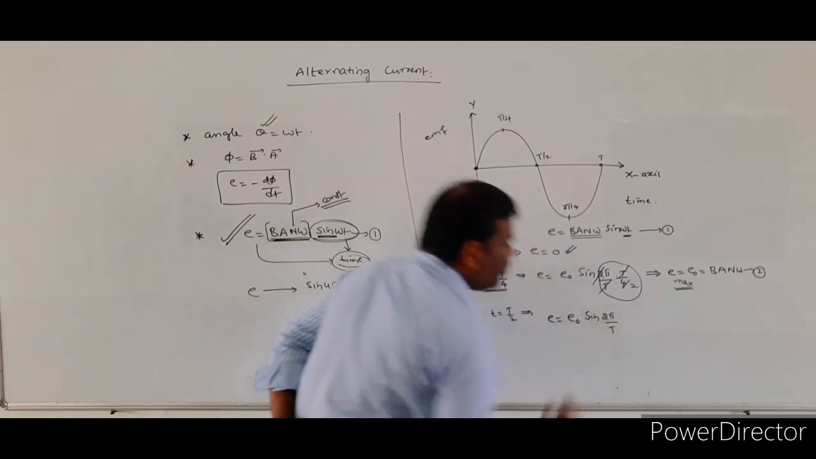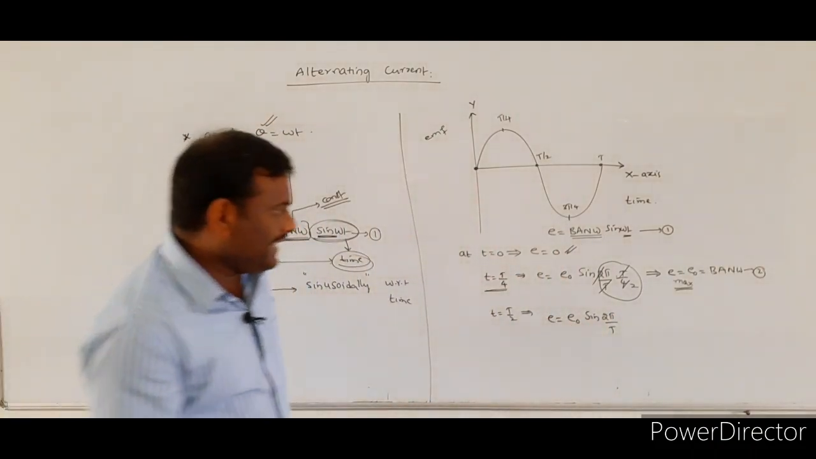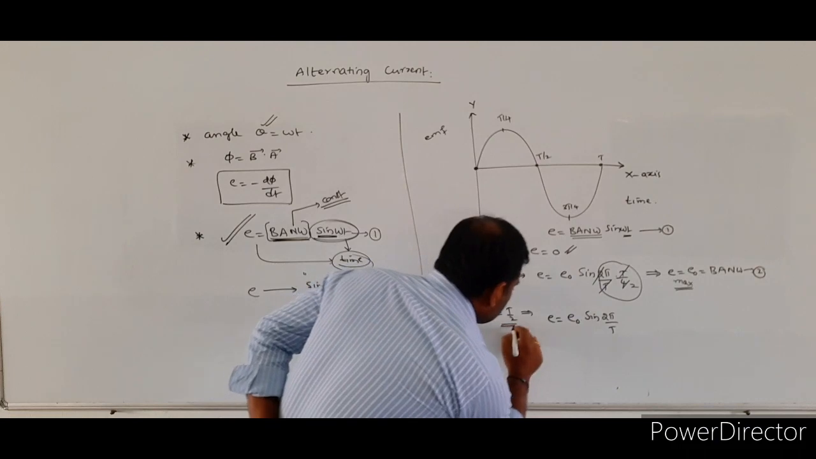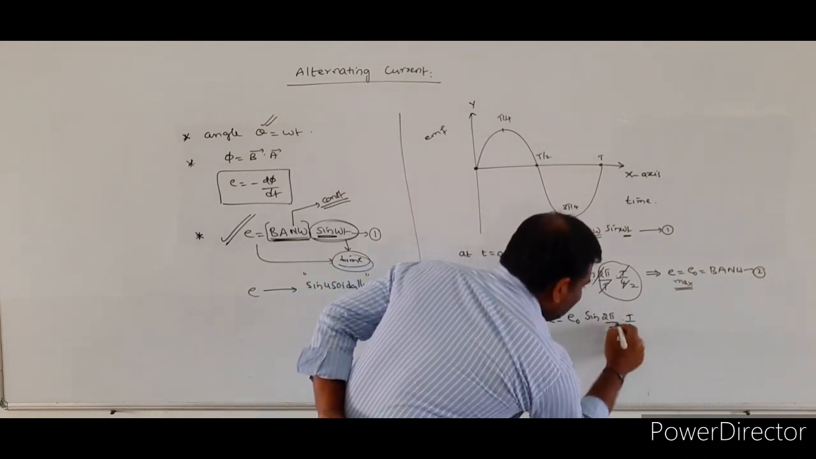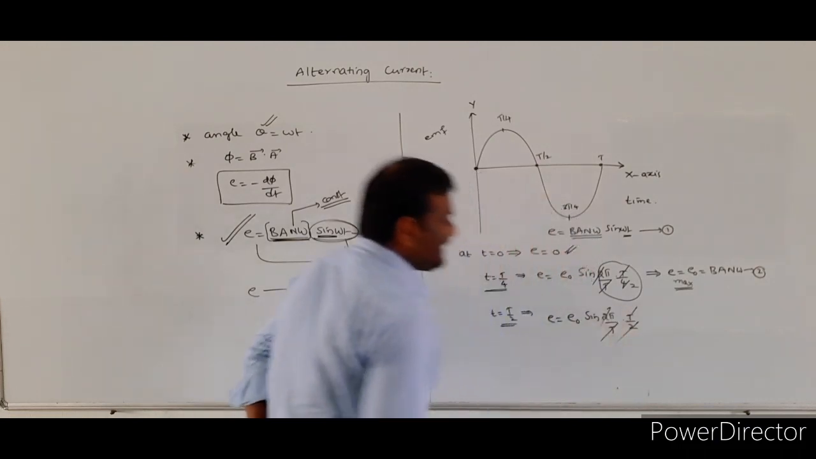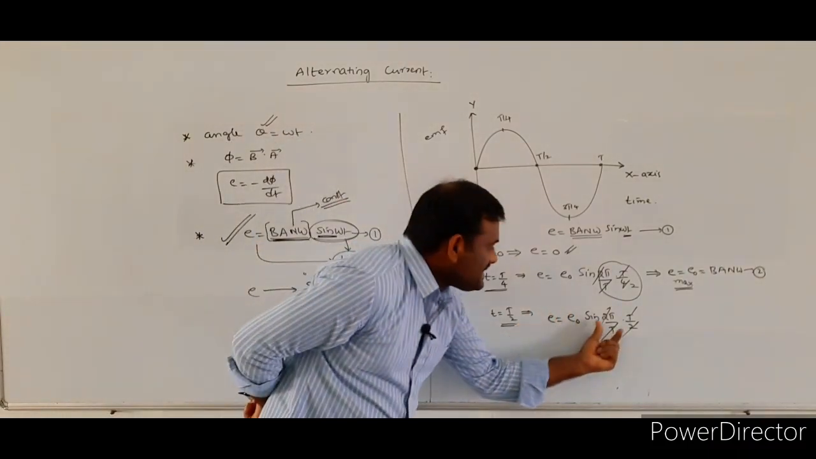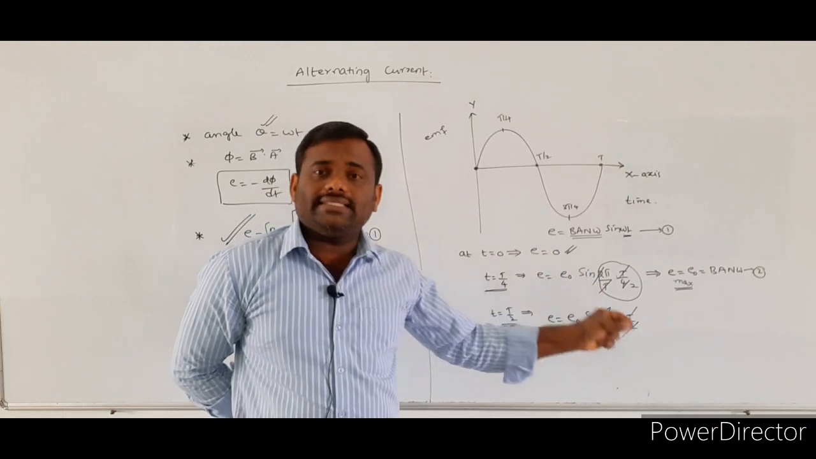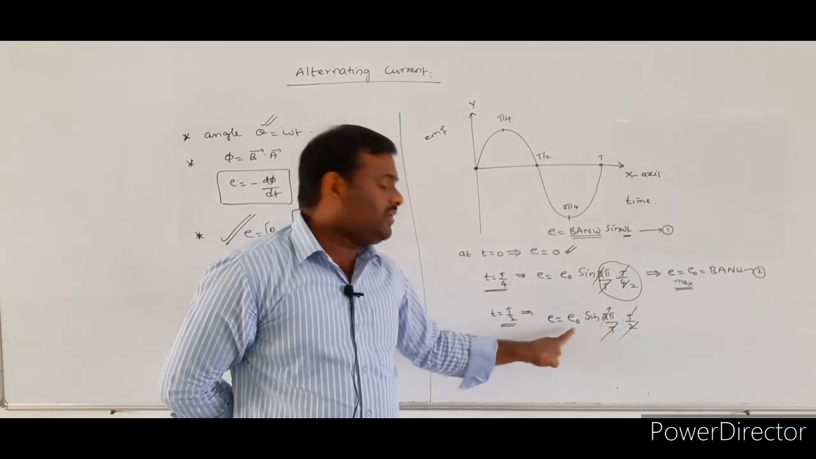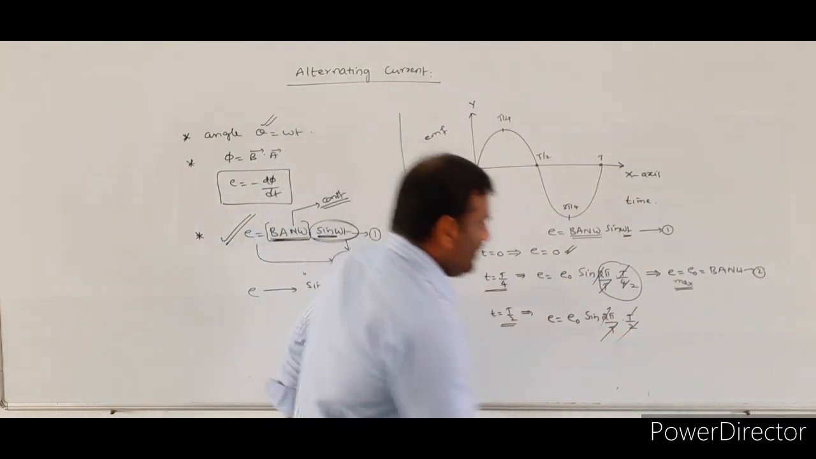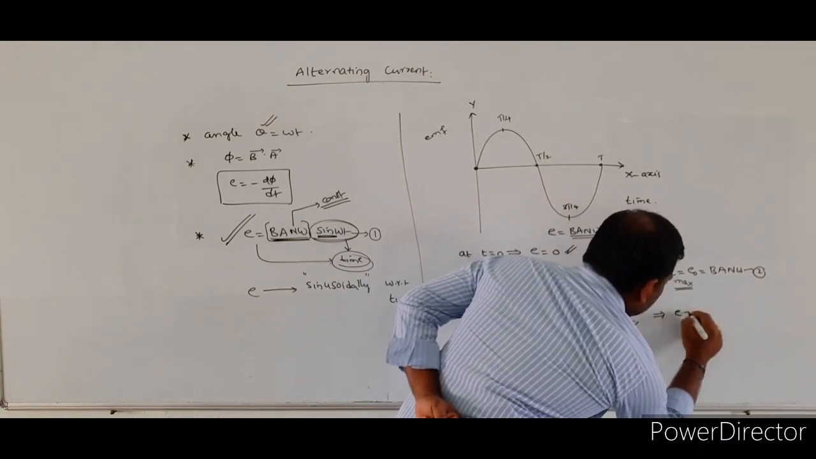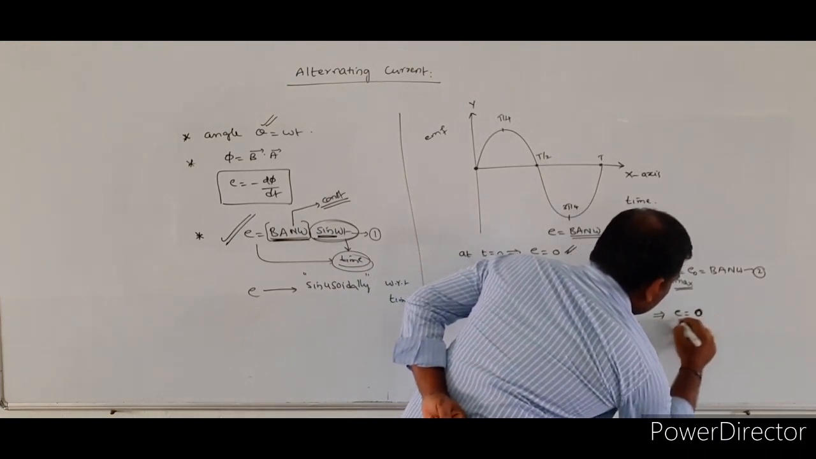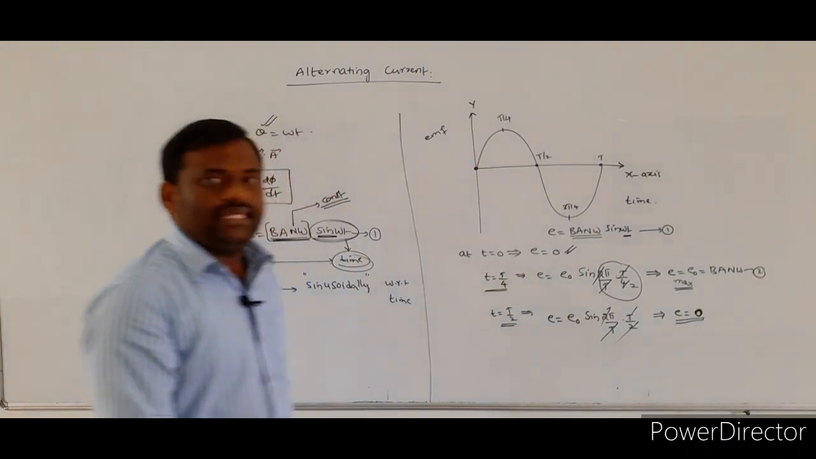Omega is equal to 2 pi by T. Into T, we have to write T by 2. T gets cancelled, 2 gets cancelled. So what is left here? Sin pi. Sin 180 is equal to 0. 0 into E naught is equal to 0. That means the E value is equal to 0.